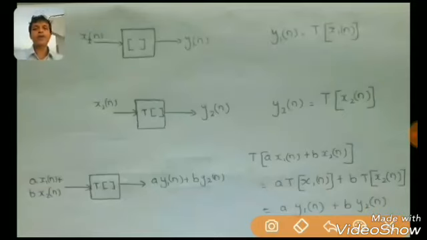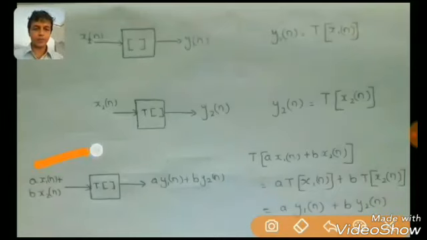Suppose we weight the input signals, meaning we multiply each input signal by some variable, add them, and give the entire signal as input to the system. The output should be the same kind of additive combination that we applied to the input.